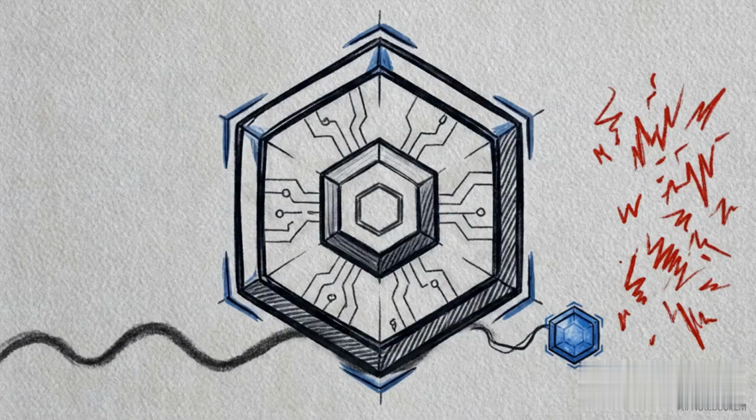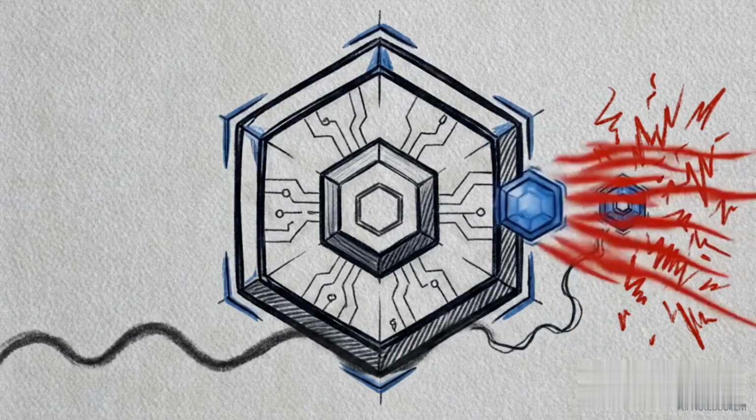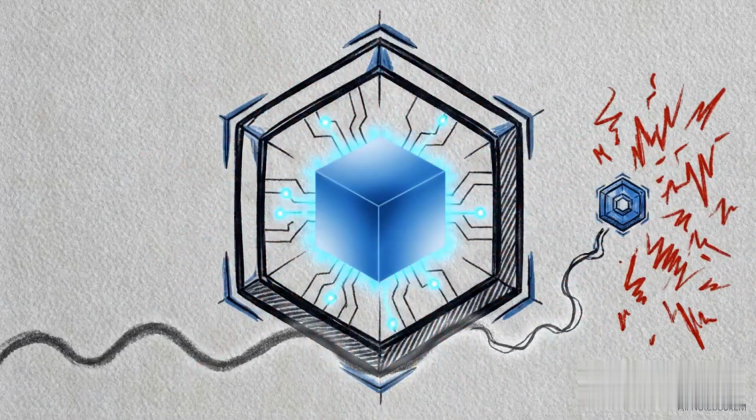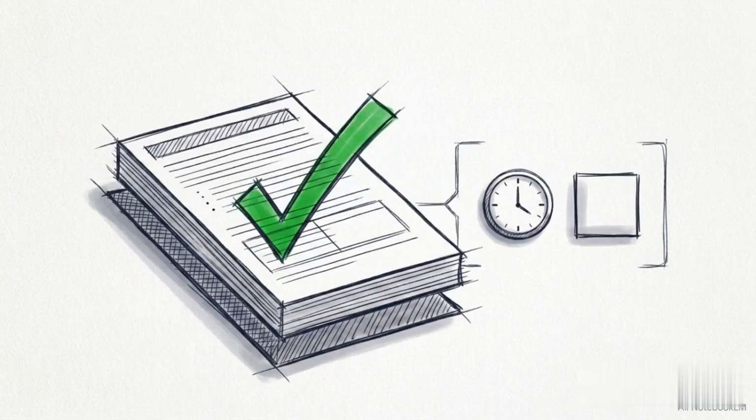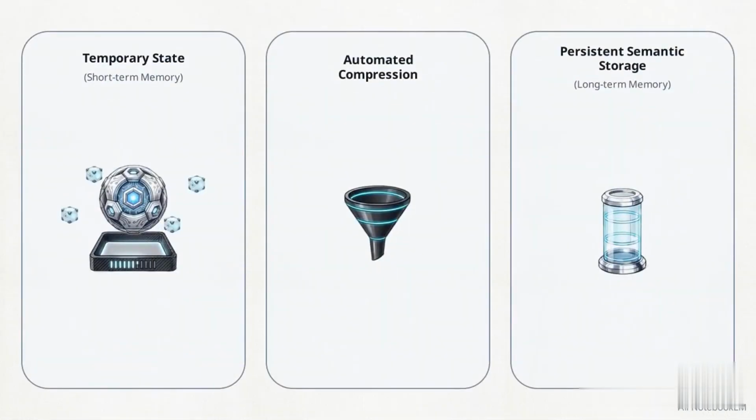During execution, the agent spawns subagents to quarantine raw research data, preventing that bloat from entering the core thread. As results return, the summarizer node monitors the state block, compressing older messages to keep the context window under its token limit. Once the output is delivered, the framework flags the finished transcript for the background agent to consolidate into the vector database. The utility of an autonomous agent depends entirely on its ability to navigate boundaries between temporary state, automated compression, and persistent semantic storage.